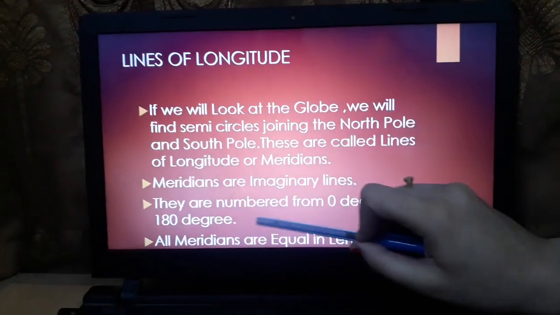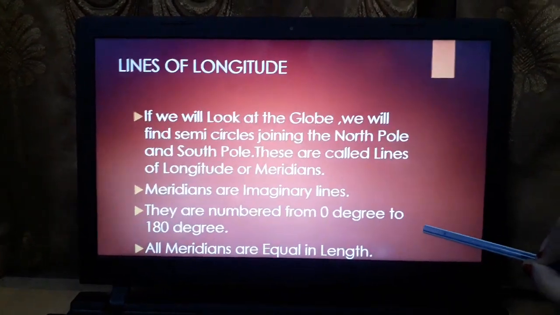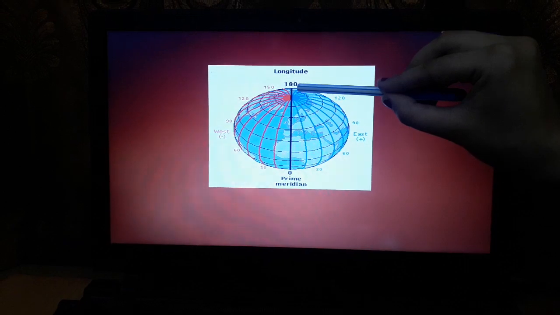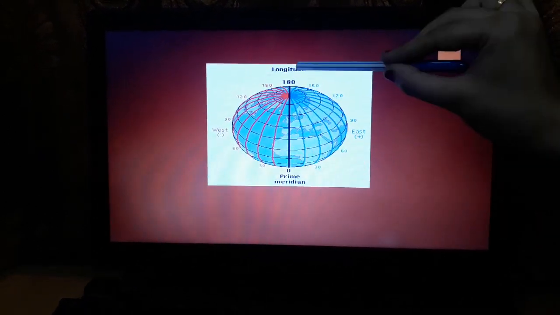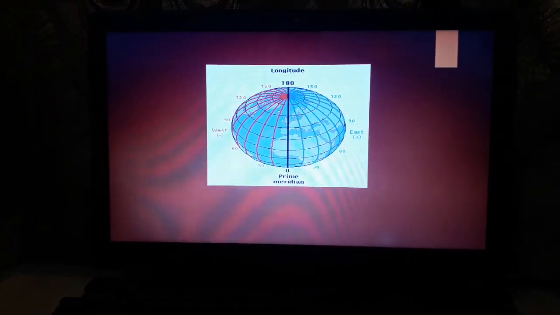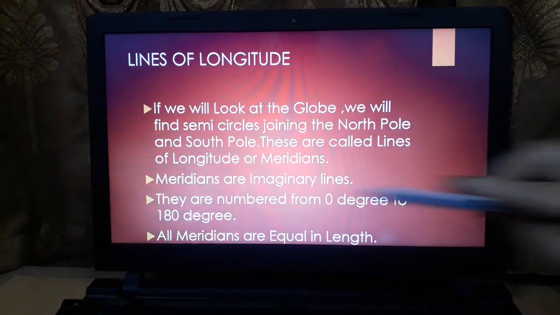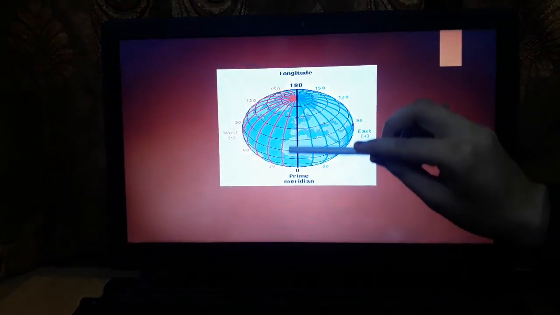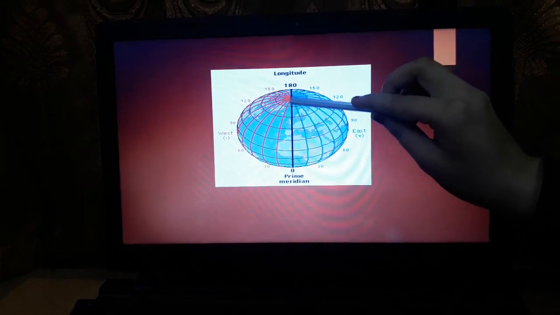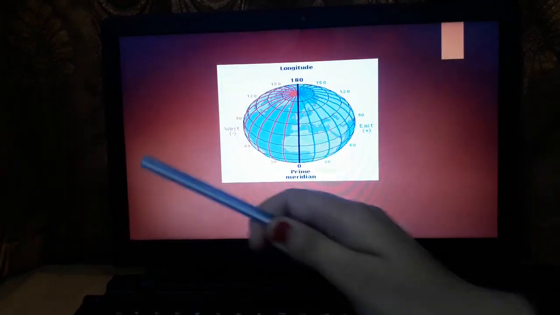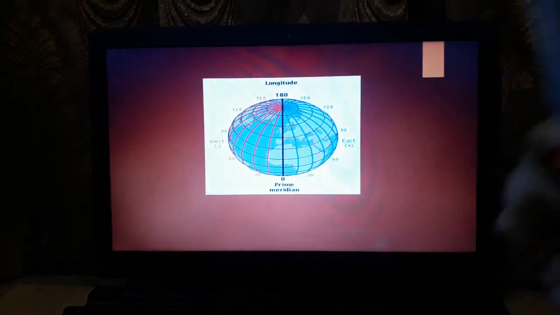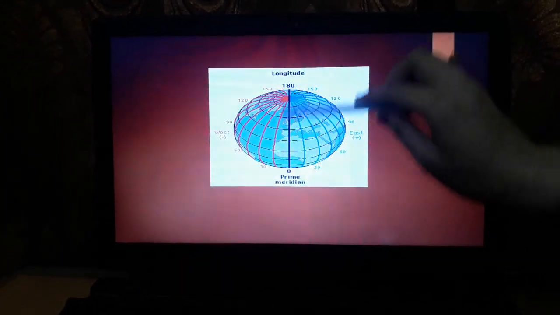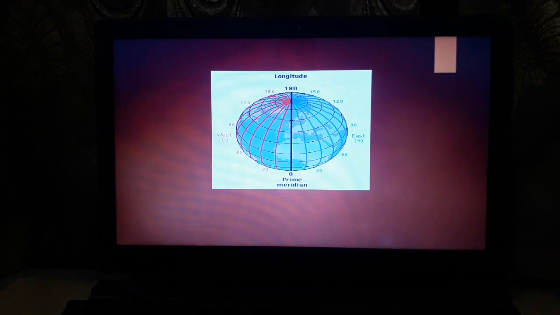Now, they are numbered from 0 degrees to 180 degrees. Then, all meridians are equal in length. Let us see. All these red lines, when they come from North Pole to South Pole, make one rotation like this. So all these red lines, the longitudes, are equal in length.